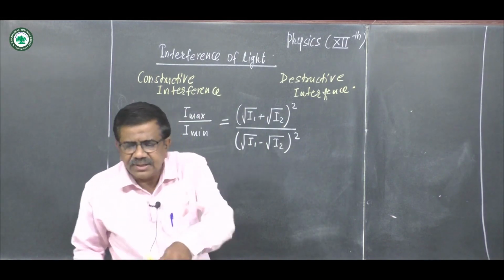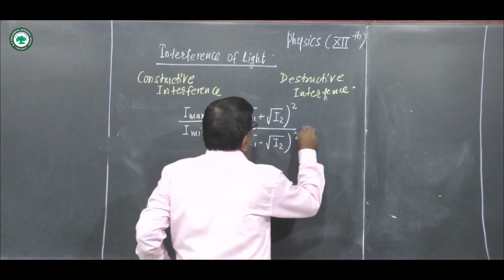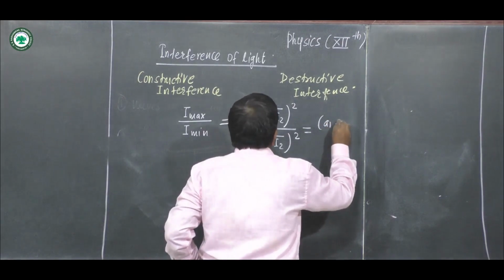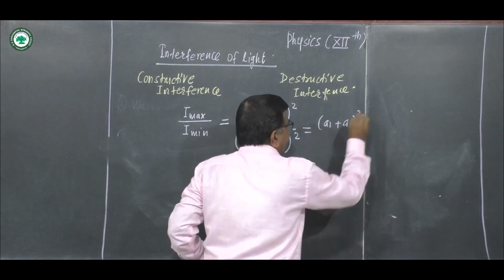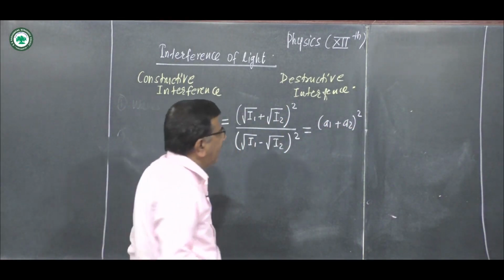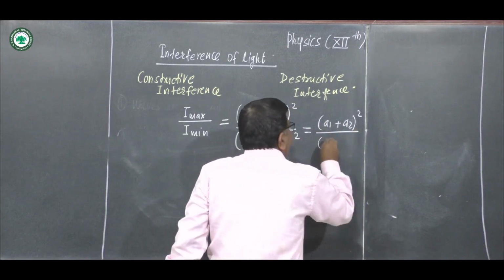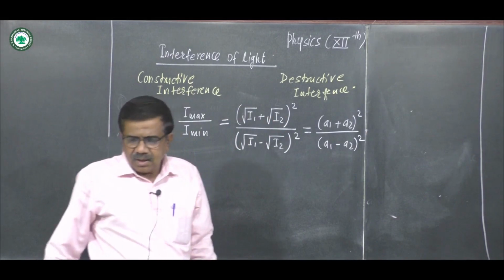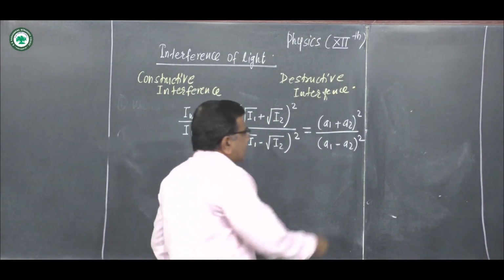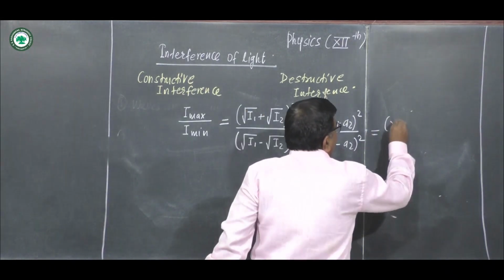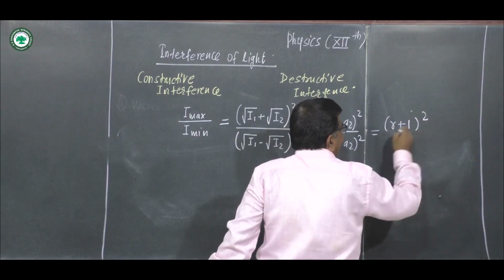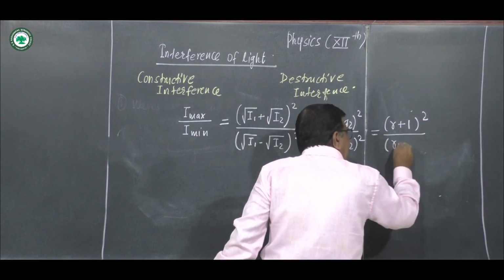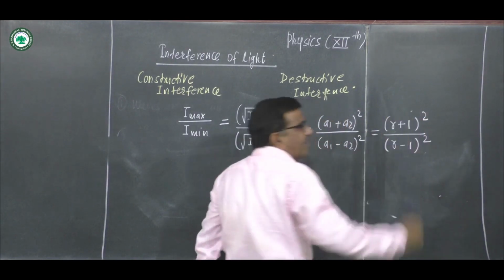That is also equal to A1 plus A2 its square divided by A1 minus A2 its square, or we write it also as r plus 1 square divided by r minus 1 square.